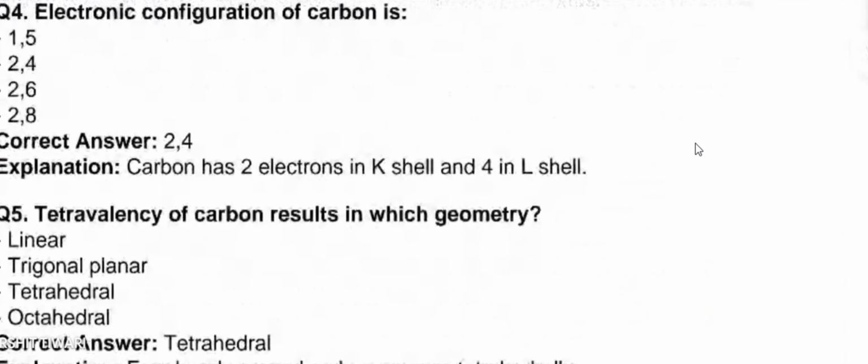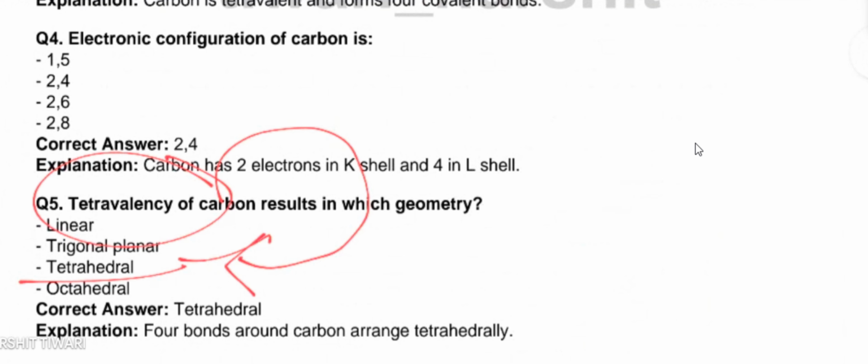Let's move further. Tetravalency of carbon results in which type of geometry? Linear? No. Trigonal planar? No. Tetrahedral? Yes, it is the correct answer. Carbon has tetravalency, and due to this tetravalency, carbon has a tetrahedral structure.